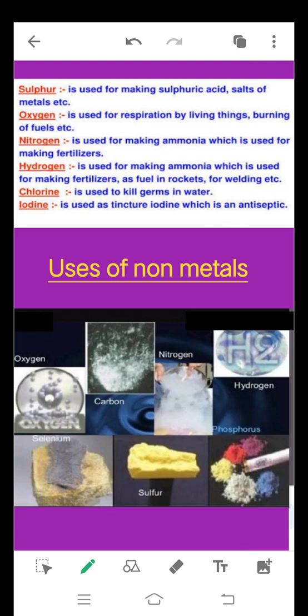Chlorine is used to kill germs in water. It is used in bleaching powder and also in textile industries. Iodine is used as tincture iodine, which is an antiseptic.